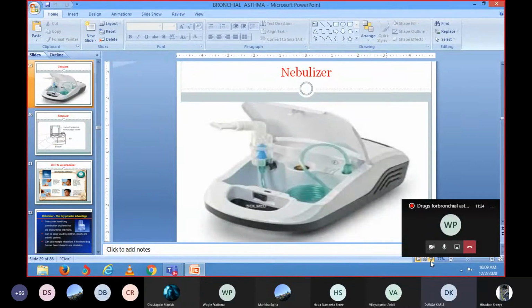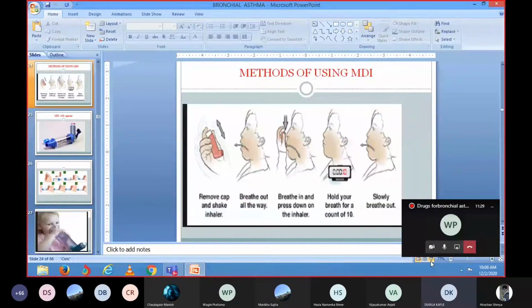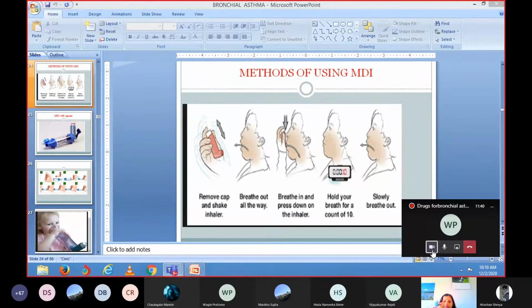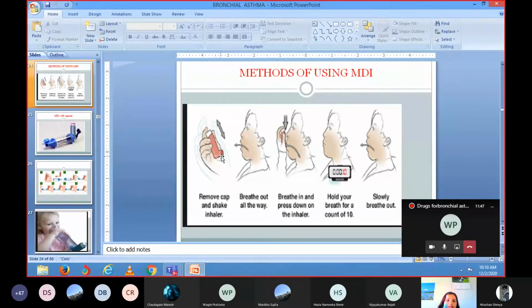So how to use the MDI device, I have already discussed in yesterday's class. Okay, first you have to shake the MDI very well. I have also shown you the device. Can you see in my hand? I explained that clearly yesterday, I think, in the previous class. So this is how you have to take this device into your hands. The mouthpiece should face towards you, towards the patient. This is the mouthpiece. Can you see the MDI in my hand? Yes or no?